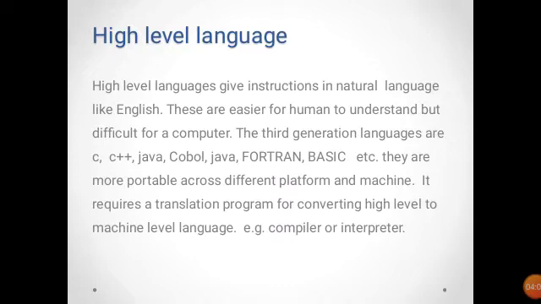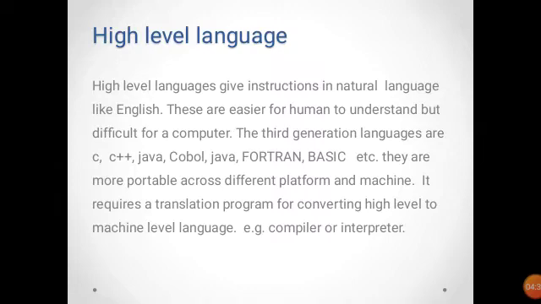The third generation languages are C, C++, Java, COBOL, BASIC, Fortran, etc. They are more portable across different platforms and machines. So the same program can be run in different systems without any modifications.